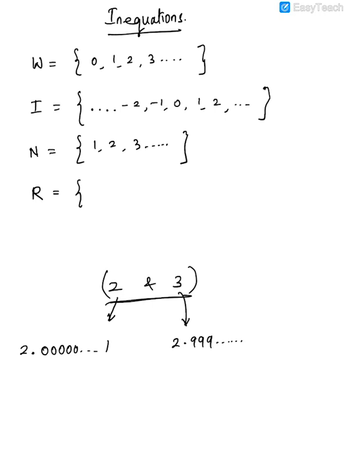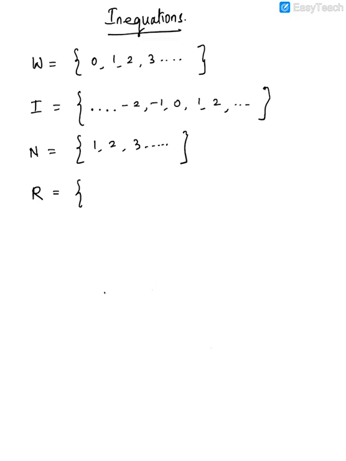Because there are infinite real numbers and we cannot write what the next real number is, that's the reason you cannot write real numbers in roster form. What do you mean by roster form? It means what I've written over here for W, I and N. That's called roster form. So you cannot present them in roster form.